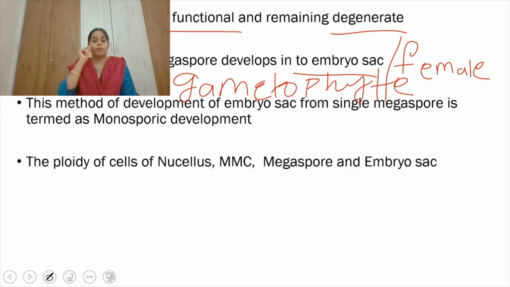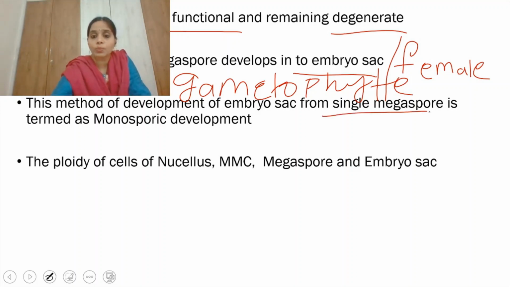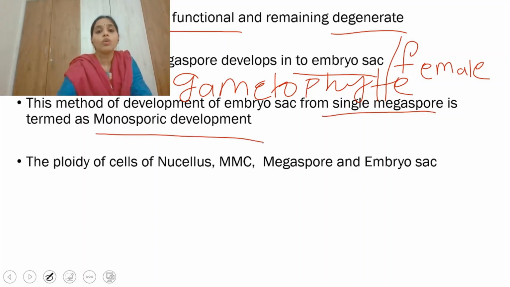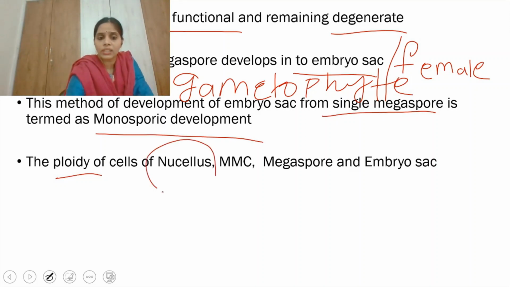This phenomenon of development of the embryo sac from a single megaspore is termed monosporic development. So the ploidy, whether they are diploid or haploid: the nucellus is diploid in condition.